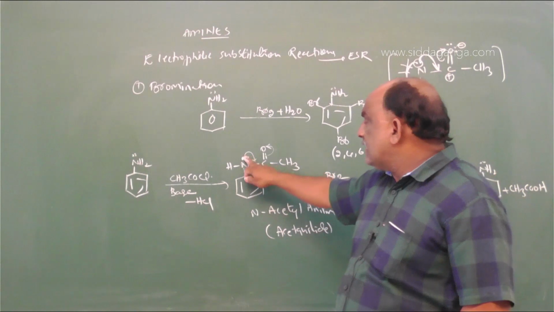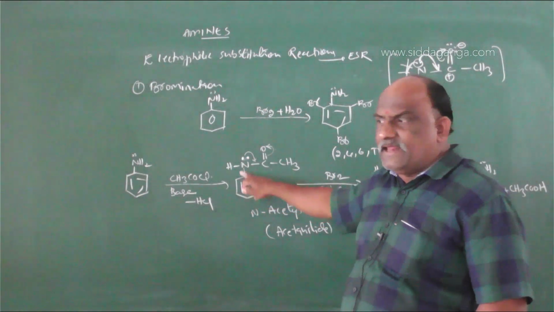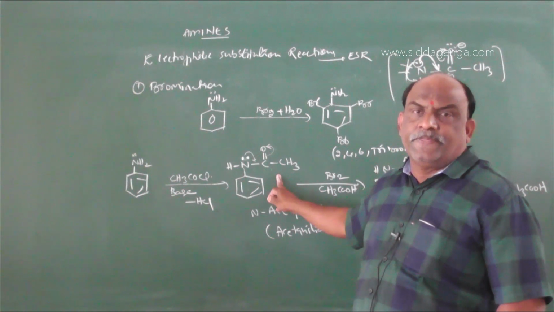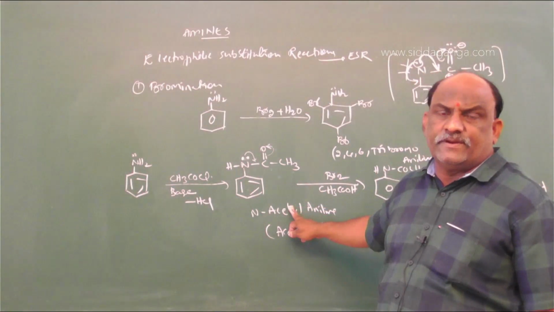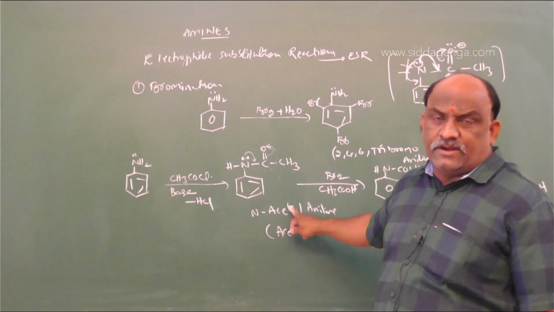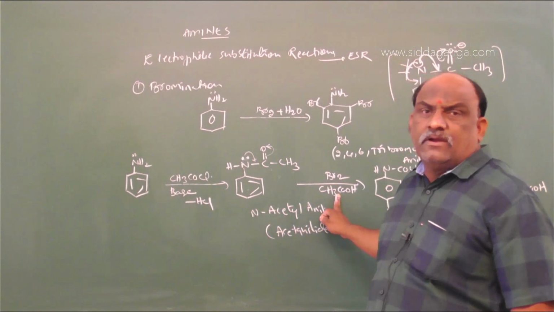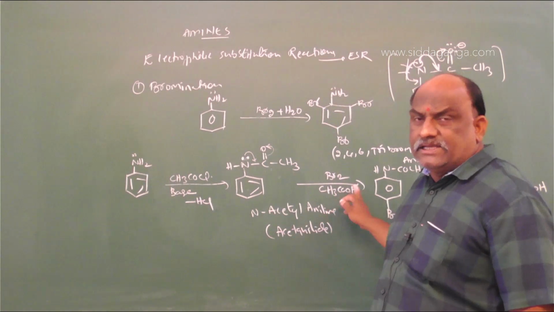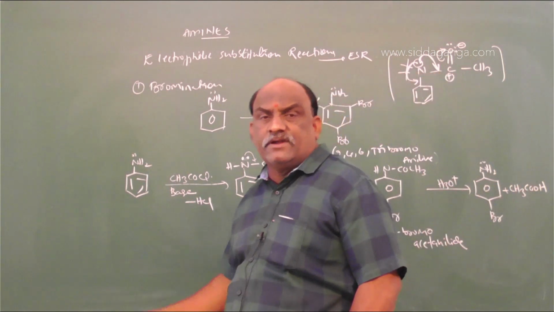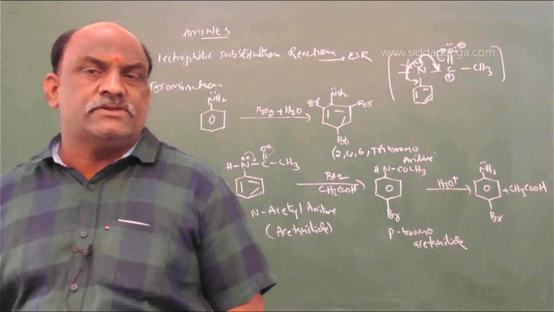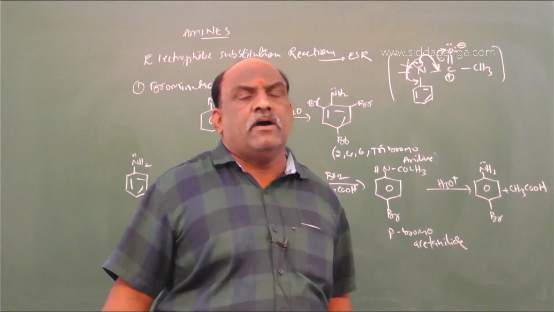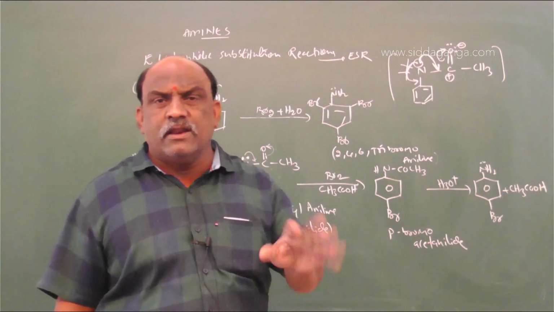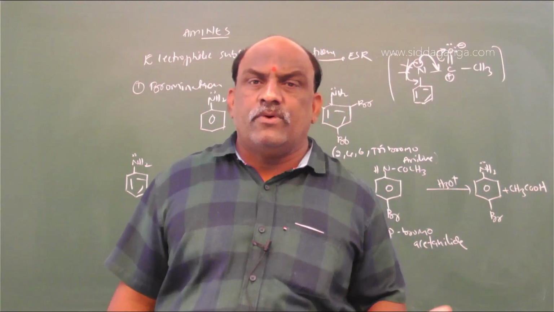The lone pair is not available for the benzene. The direction of the lone pair is towards the carbonyl carbon. Next step is bromination, where the bromonium ion is the electrophile. The reaction takes place in the presence of an organic solvent, not polar solvent water. Bromine attacks on the para position. After that you go with hydrolysis, which gives para-bromoaniline, or else by the direct approach we will get 2,4,6-tribromoaniline as the final compound.